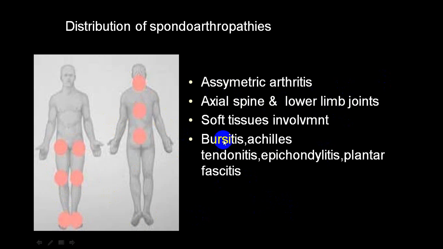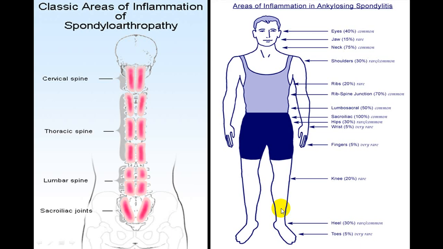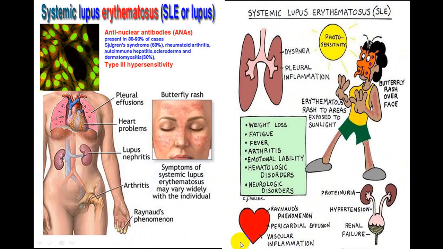These are seronegative, and very frequently you will have extra-articular signs, very common. So this is the way it is shown. It is mainly axial, more commonly with lower limb involvement, and extra-articular involvement is very common.